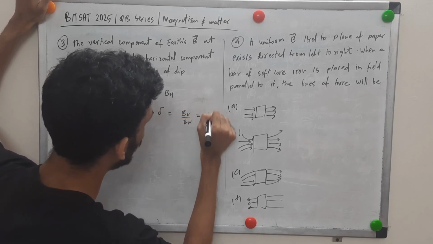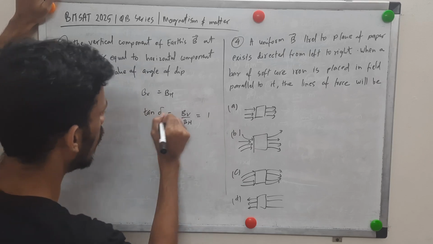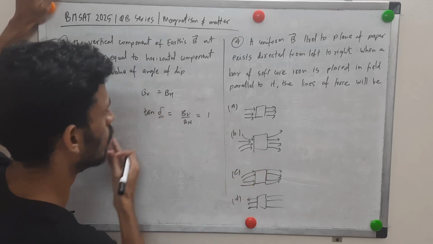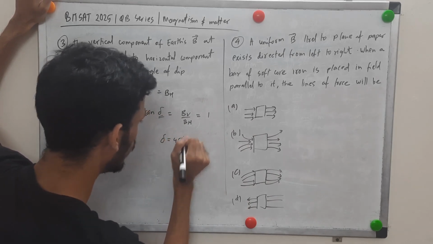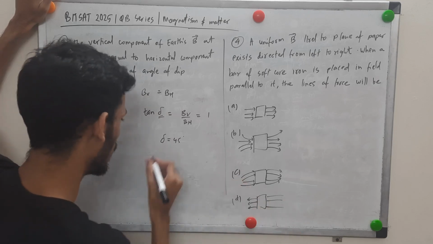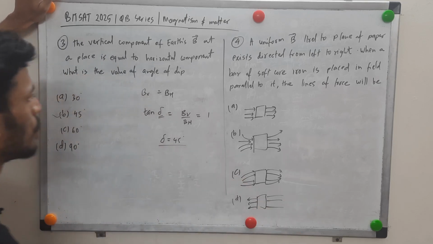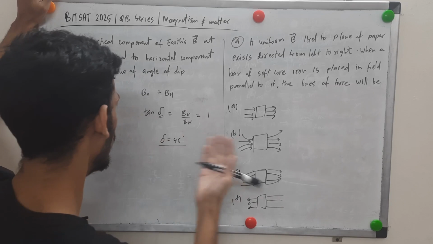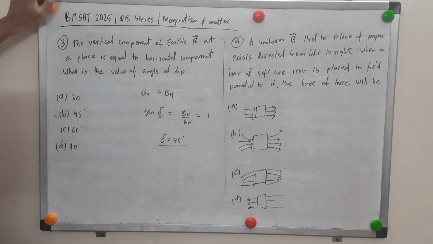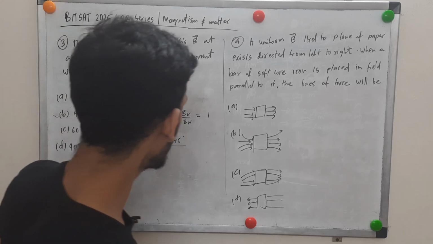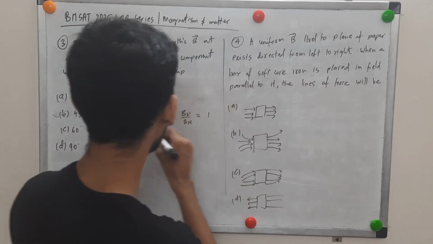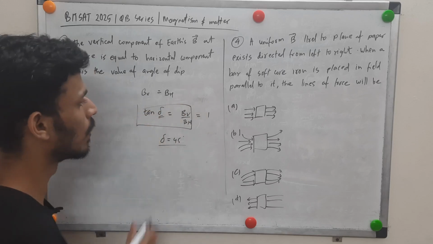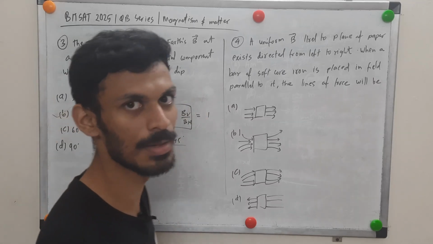If these two are equal, the ratio will be 1. And tan of which angle is 1? Tan of 45 degrees, right? So at 45 degrees, of course, the vertical and the horizontal components will be equal in magnitude. So that is quite a standard question. The major concept of focus was this simple formula.